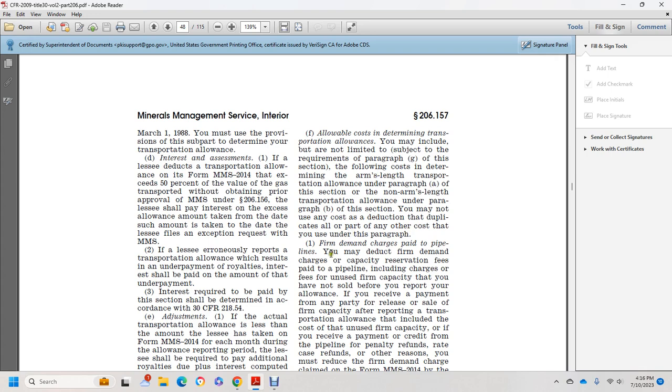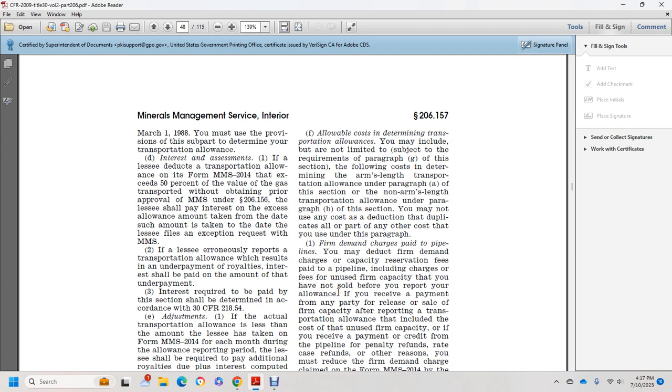Firm demand charges paid to pipelines. You may deduct the demand charge, or capacity reservation fee, paid to the pipeline, including the charge for unused firm capacity that you have not sold before you report the allowance. If you receive payment for any part of the release or sale of capacity, for the reporting transportation allowance, you must include the cost of the unused capacity.